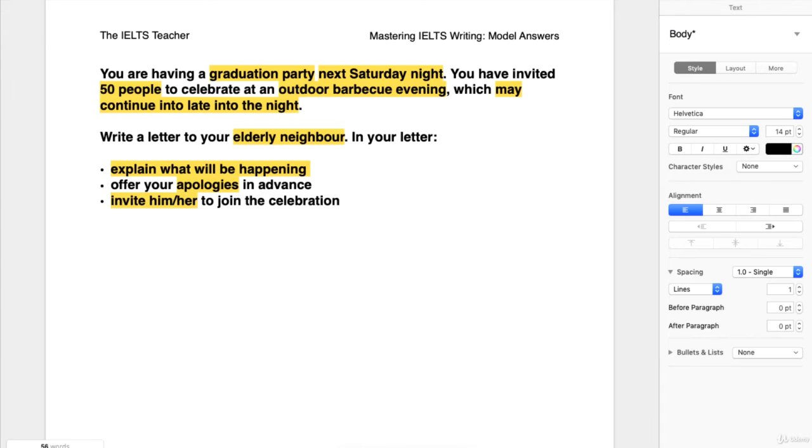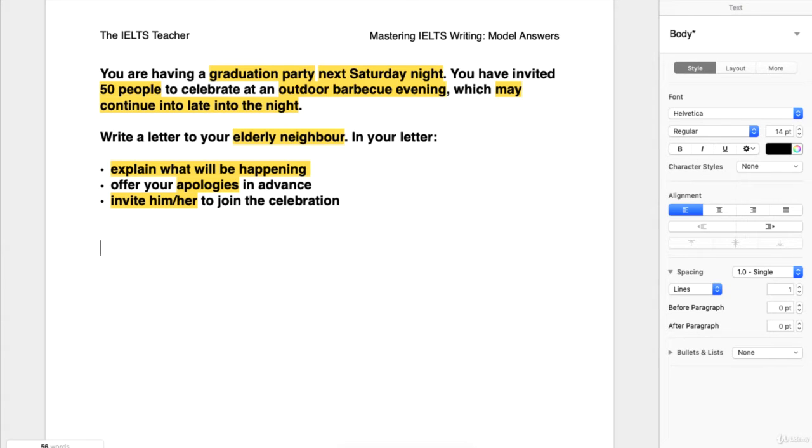So that covers the key words, I think. One of the most important aspects of this task is the recipient. And the recipient in this case is a neighbour, an elderly neighbour. What do you think? If you see those words together, what style of writing would you adopt? What tone would you adopt for your letter? We have informal, semi-formal, formal.